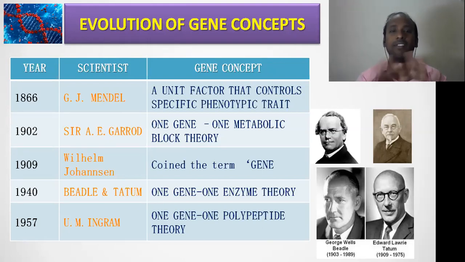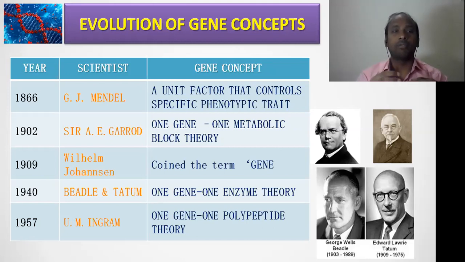So he has not given the term gene. Instead of gene, he called it a factor. Clear? So this factor will specify a phenotypic trait, which is called gene according to his concept. And later on, in 1902, Garrod gave one concept, that is the one gene, one metabolic block theory. Right? One gene, one metabolic block. So this was the theory which he proposed, and this